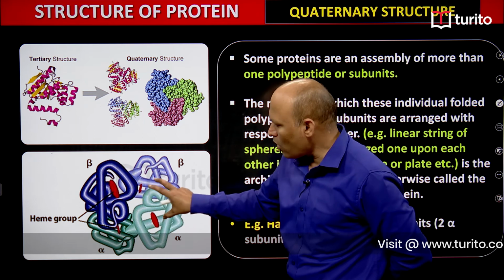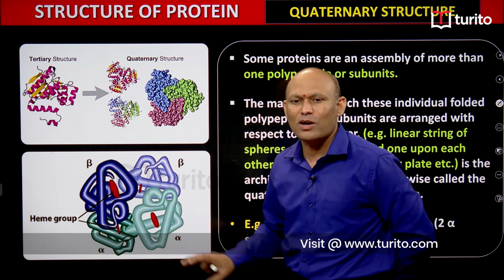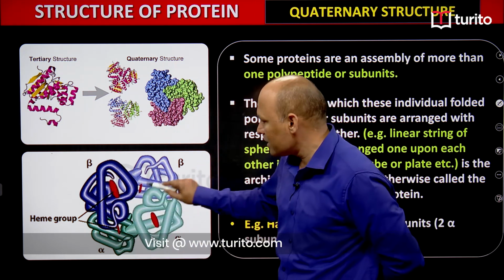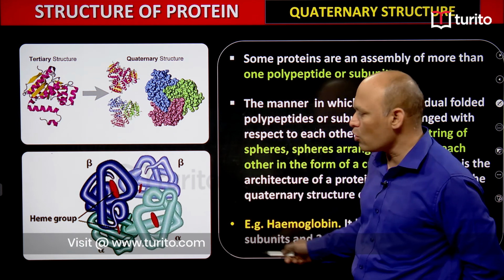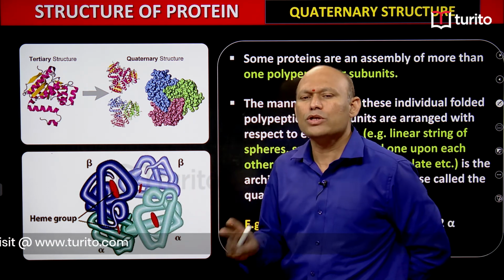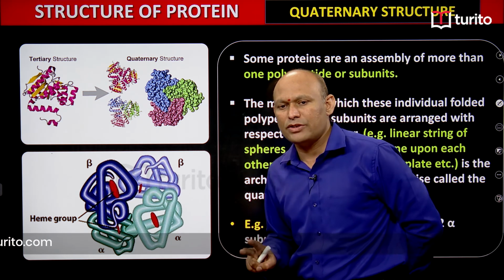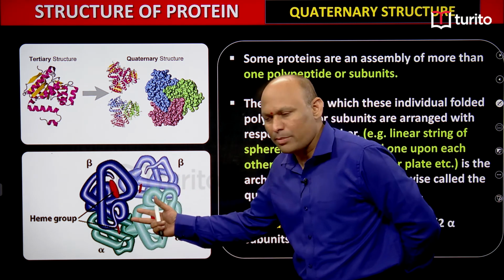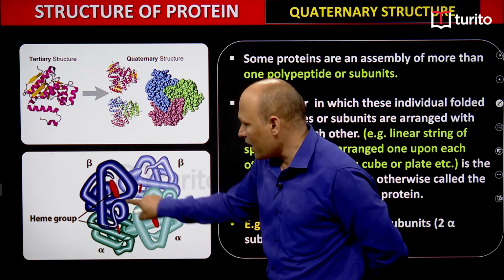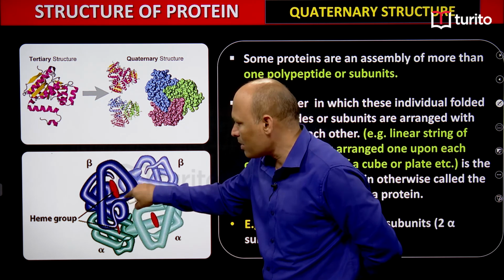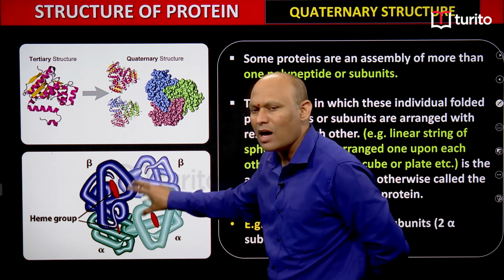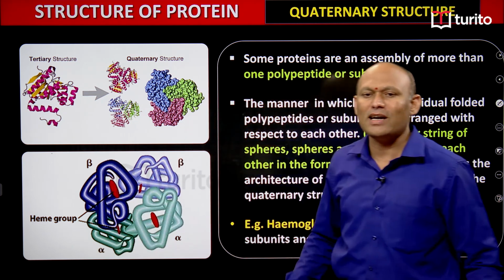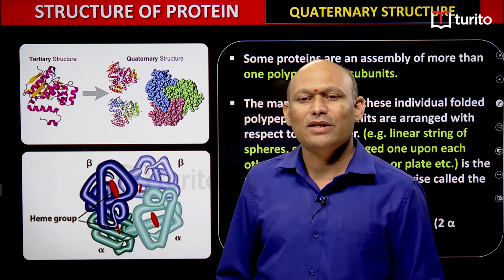Just imagine. If you observe this figure, students, you can understand what exactly quaternary structure is. Just imagine this is hemoglobin, students. You need to understand what hemoglobin is made up of. Most important, hemoglobin consists of 4 polypeptide chains. Polypeptide chains are nothing but 4 subunits, students. 1, 2, 3, 4, you can see. And each polypeptide chain is folded and forms a sphere, and these spheres are arranged one above the other in the form of a cube. And this kind of structure is nothing but quaternary structure, students. So with this we have finished quaternary structure as well, students.